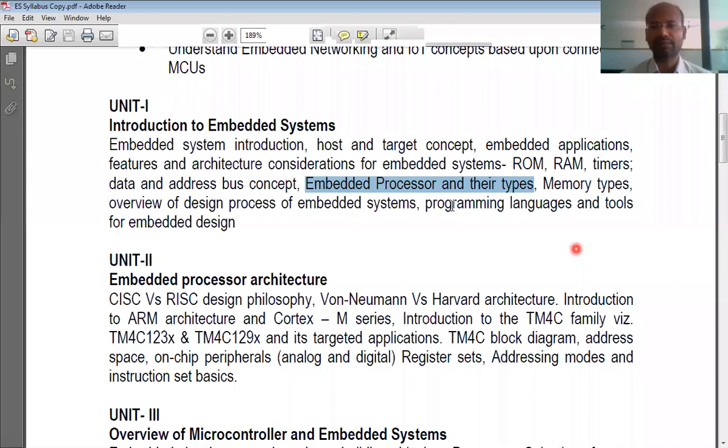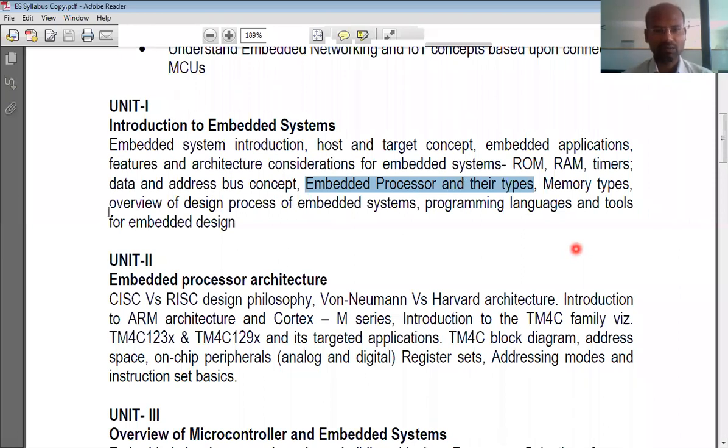We have different types of microcontrollers, varying from small size to large size. Size in the sense, I'm not talking about the physical size, but the sophistication that is present within the microcontroller. Like there are 16-bit microcontrollers, 8-bit microcontrollers, 32-bit microcontrollers. Not only size like 16-bit or 32-bit, there are other criteria also, like memory. What is the amount of RAM present in this microcontroller, that microcontroller, and so on, right?